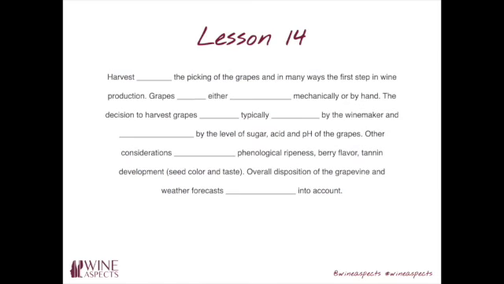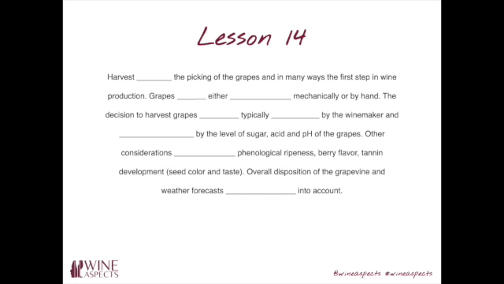Today we're going to be looking at lesson 14 and we're going to be correcting the winemaking process. Why? Because we've looked at something grammatical, which are the verbs that we use when we describe a process. So here's the correction. Lesson 14, we said we were going to look at the process. Now this is a text taken from Wikipedia. I know it's not obviously the best of sources for the wine world, but it does exemplify what I wanted to show you. And that is I wanted to show you what type of verb we use when we're talking about processes. Now we're going to go through the correction.